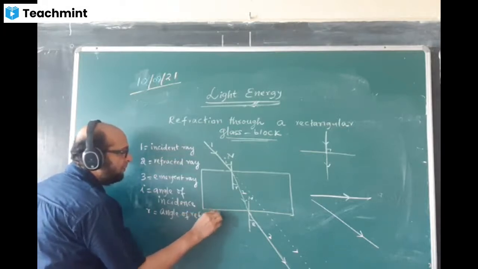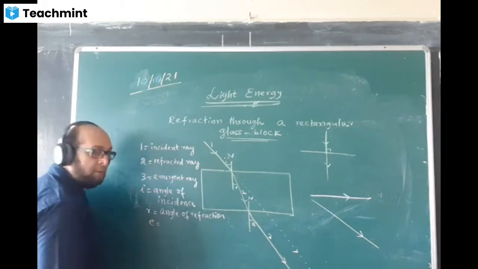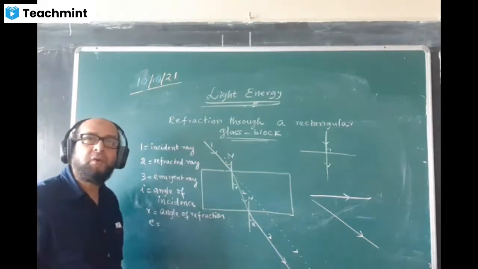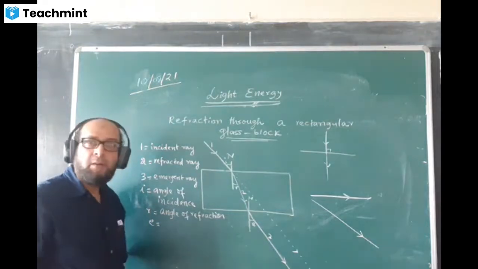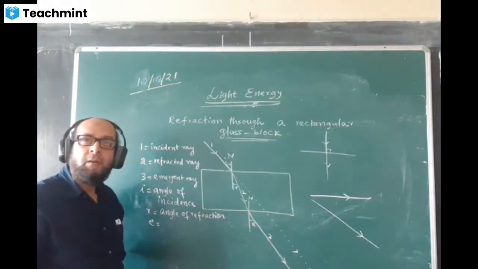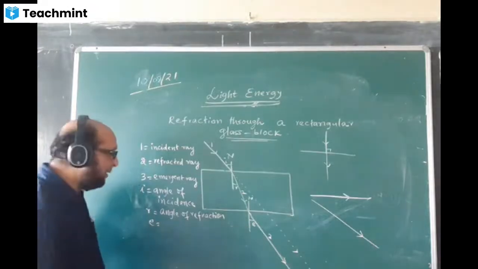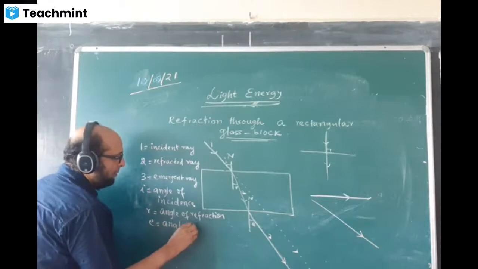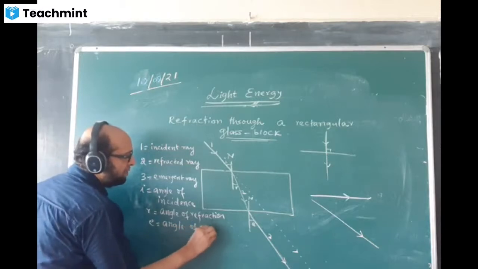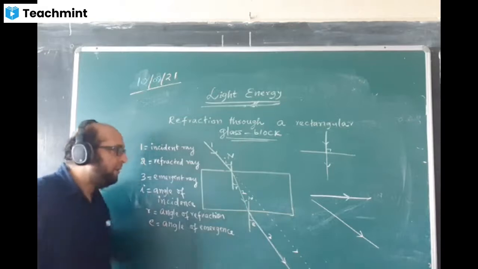What is E called? What is this E known as? Angle of emergence. Angle of emergence.